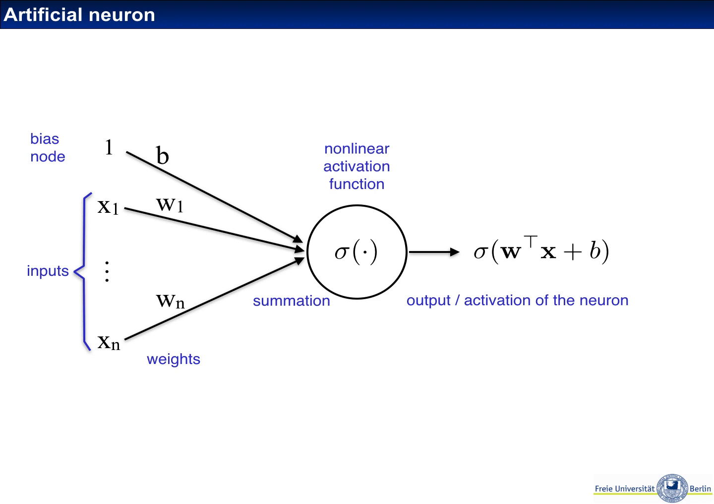And we then write the output or activation function as sigma of the scalar product of the weight vector times the input vector plus the bias. And here the activation function sigma is really applied separately to every entry of this vector. So it's an entry-wise application of this function.